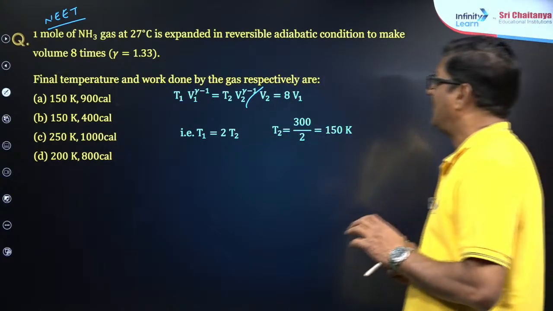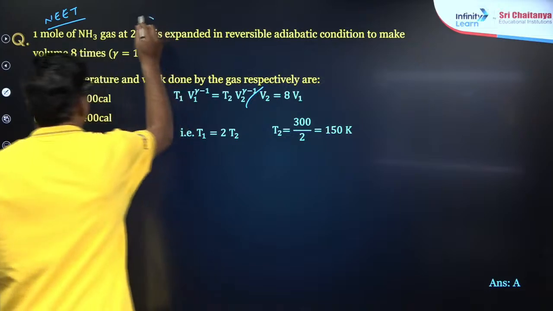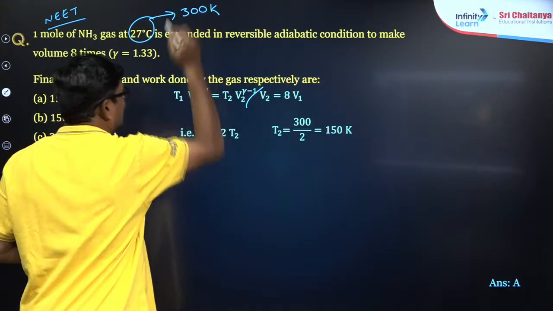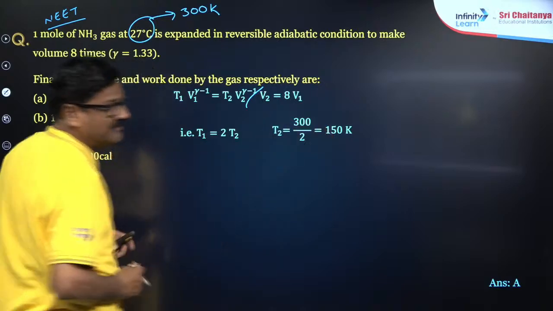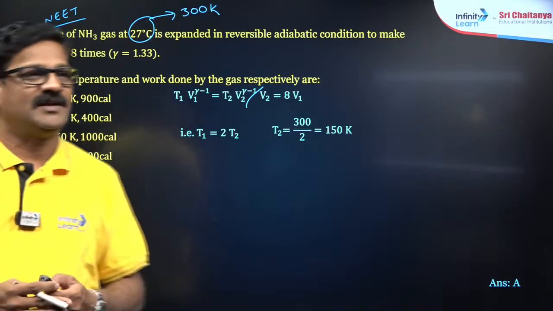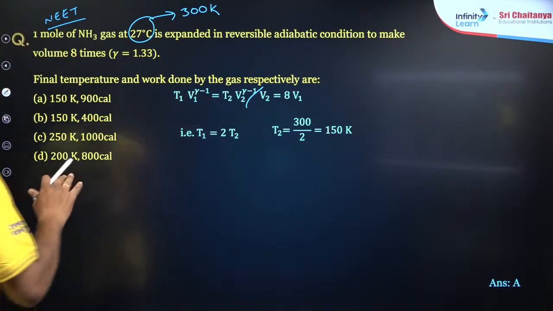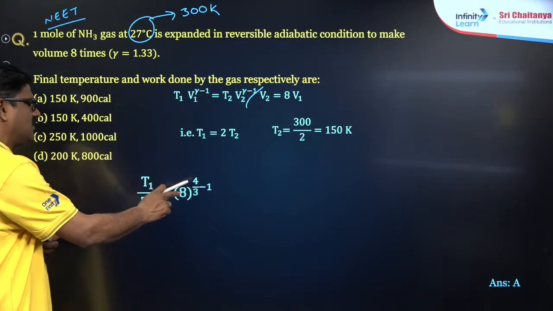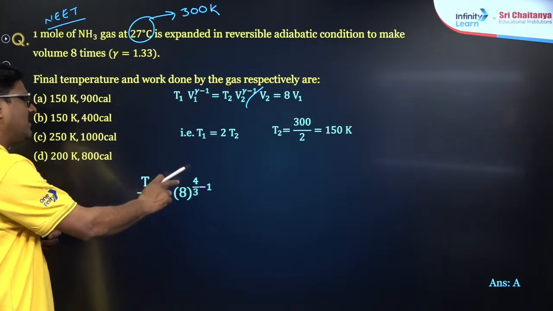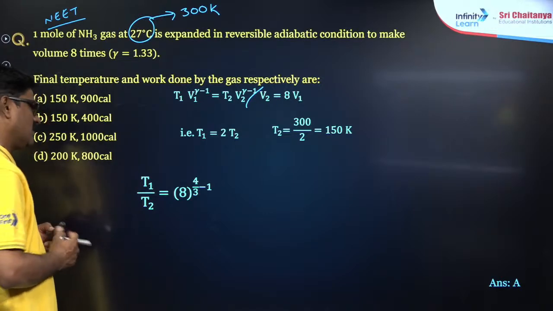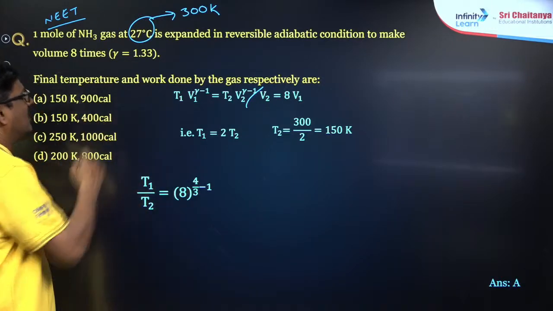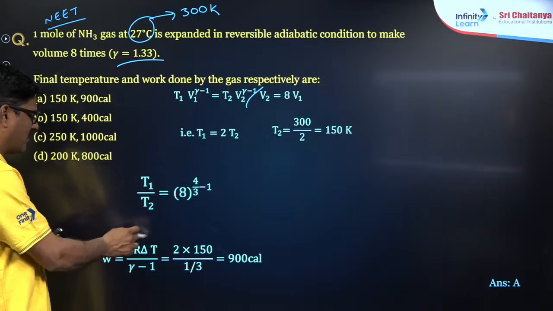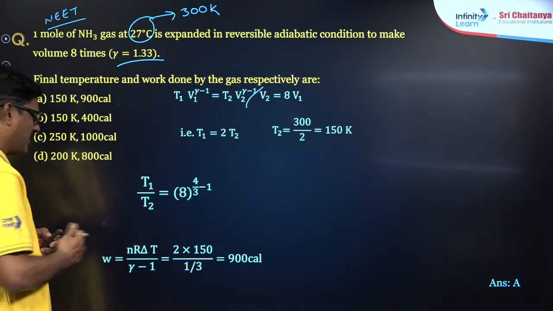It is given as 27 degrees centigrade का मतलब क्या? It is going to be 300 Kelvin था. Now, it is उसमें आधा 150 Kelvin होगा. Okay. So, let us talk about here. T1 by T2 is equal to 8 to the power 4 by 3 minus 1. Gamma value is 4 by 3 na? And you are going to calculate W is equal to nR delta T upon gamma minus 1.